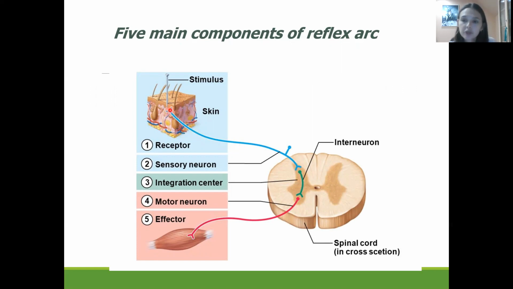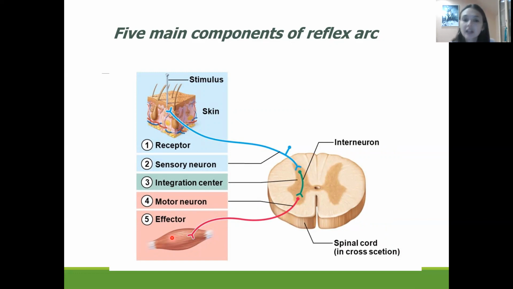Information from the receptor will be sent through the sensory neuron to the posterior horns of the spinal cord, where it will connect to the interneuron. Further, information will be spread through the anterior horns, where the motor neuron is located, to the effector organ.